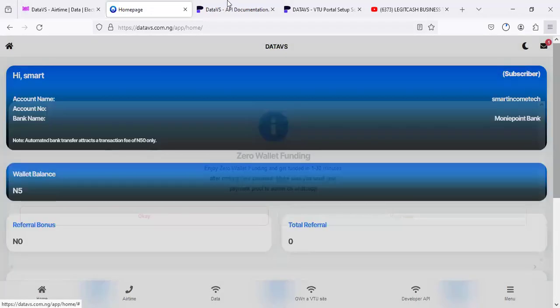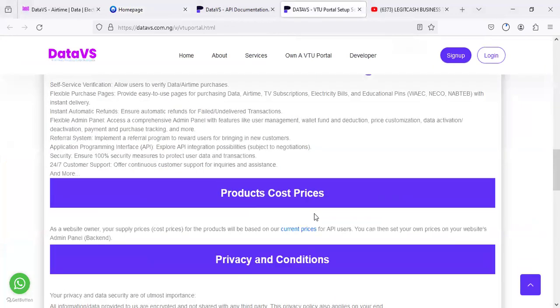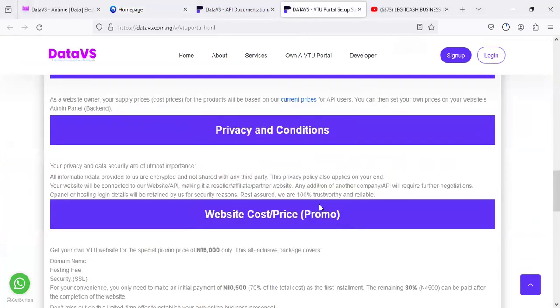For those of you that want to own a VTU website at almost free cost, what we are saying is a free cost is this. How much does the domain cost right now? A .com.ng domain costs roughly 4,000, 5,000. The hosting, how much is the hosting? A yearly hosting, because this is a yearly hosting they are buying from us, as we are going to give you a hosting right now. You cannot buy it below 25 to 30,000 naira. Now this is just like, okay, hosting and domain take you up to 35,000.